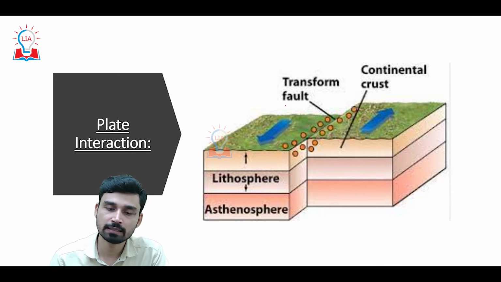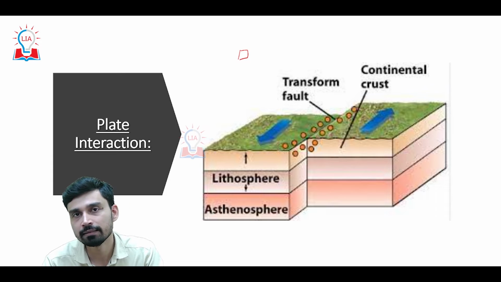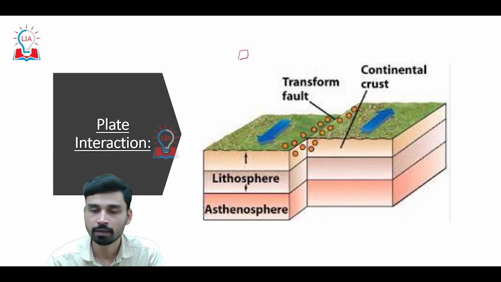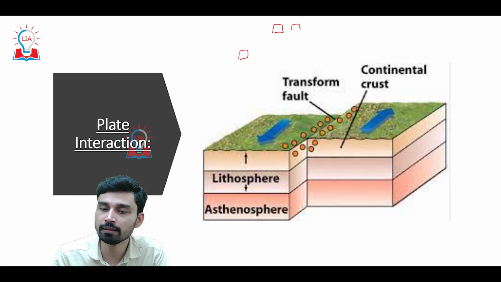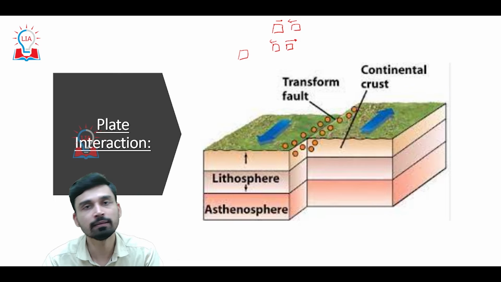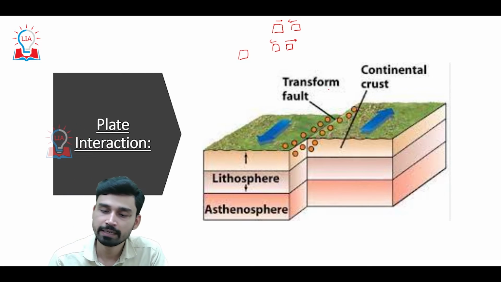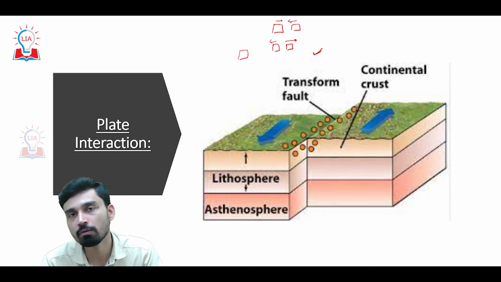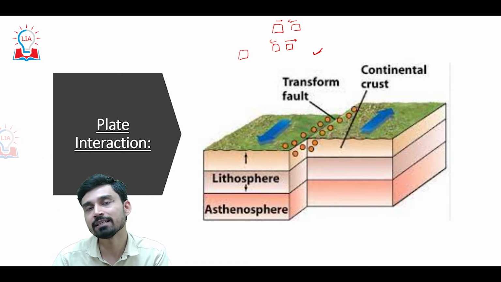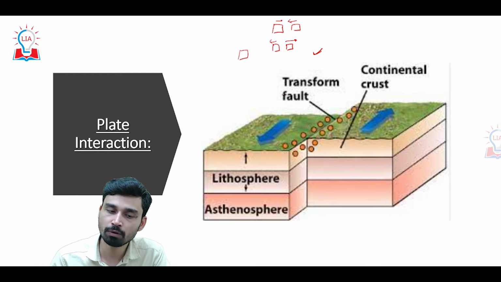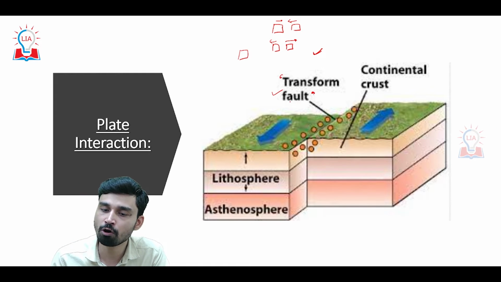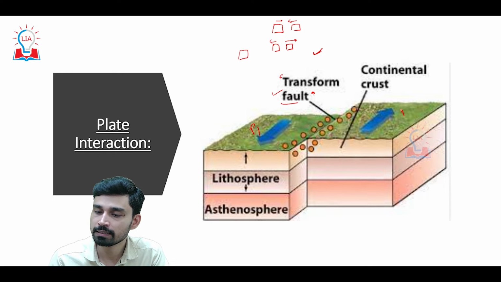Now what happens is the plates are not always stagnant. They keep moving with respect to each other. And this movement of plates can happen in two manners. Either the plates can move toward each other, or they can move away from each other. However, there is one other type of movement, when the plates are neither moving toward each other nor moving away from each other, but rather they slide along a common boundary. This is called transform plate interaction. As you can see from this diagram, this is plate P1, this is plate P2, and P1 and P2 are moving with respect to each other along this common boundary.